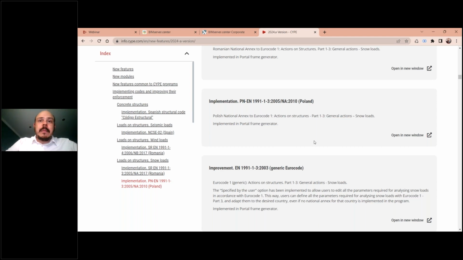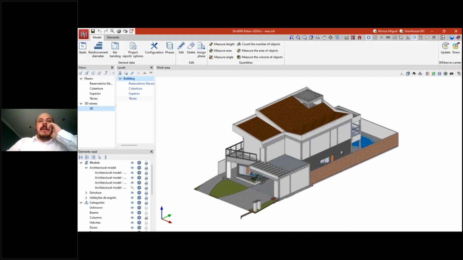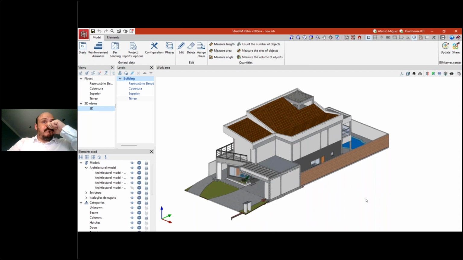Okay. Regarding structures, there is another new feature that is available at StruBIM Rebar. Okay, so I'm jumping here from CYPECAD to StruBIM Rebar. Yes, this is StruBIM Rebar.